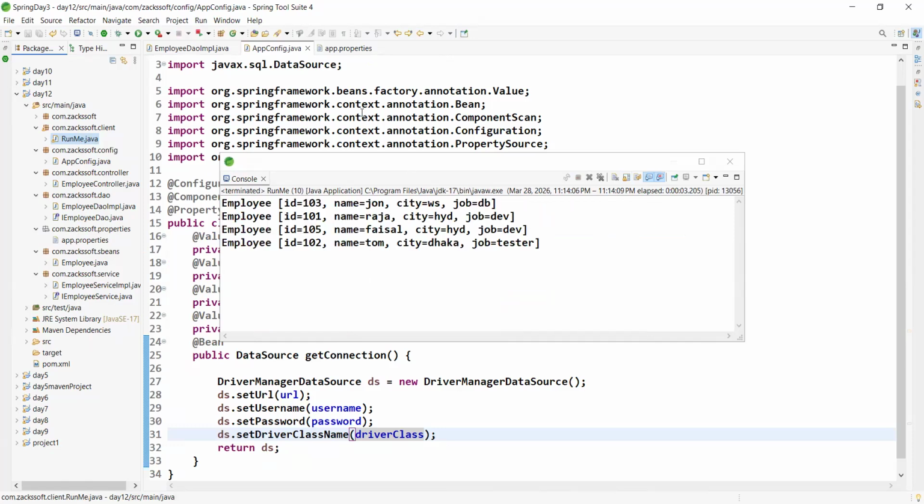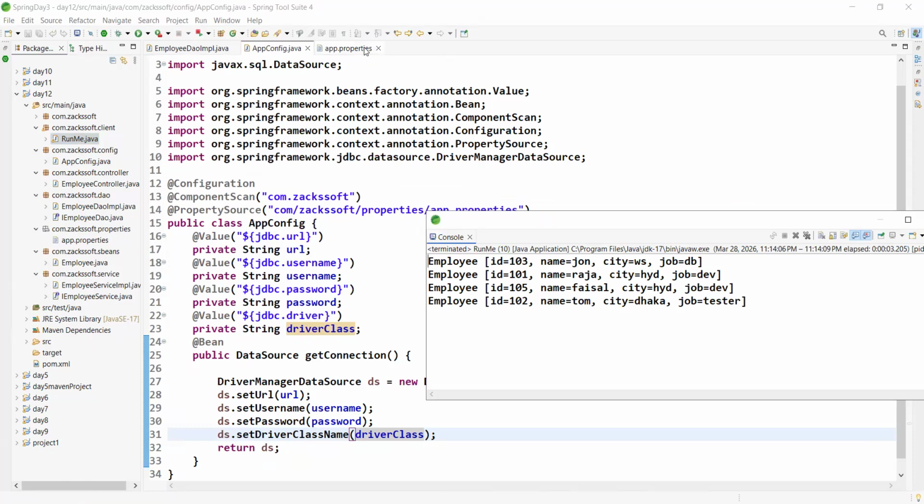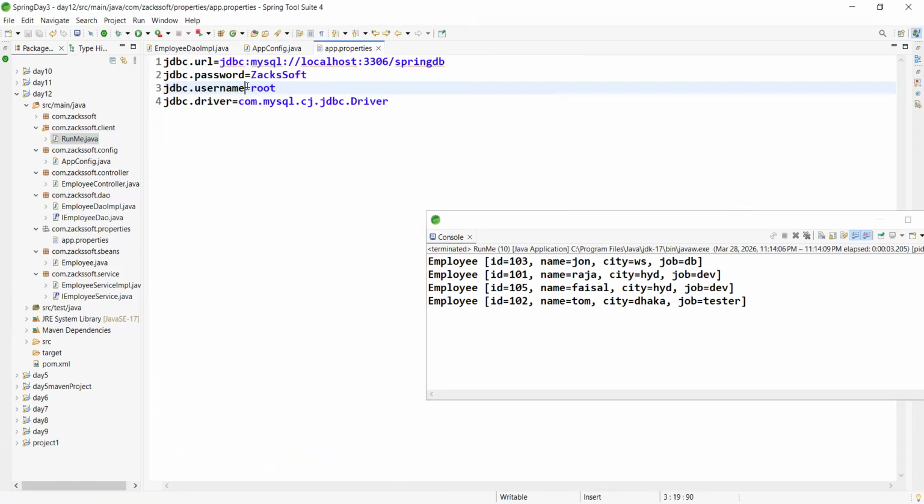So we can take data from the properties file also. Any confusion, boss, up to now? No. So here, can you use any kind of key? Yes, sir. So simply let me use some predefined key, right?